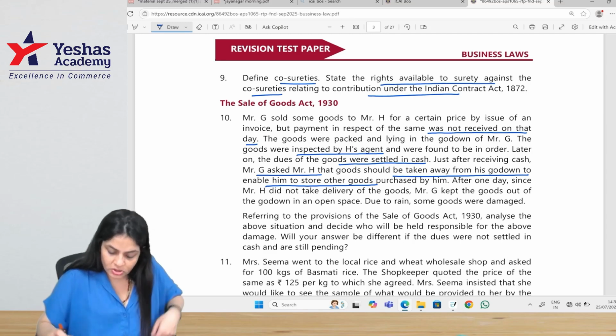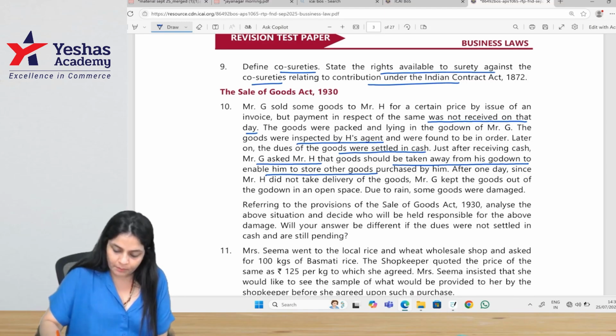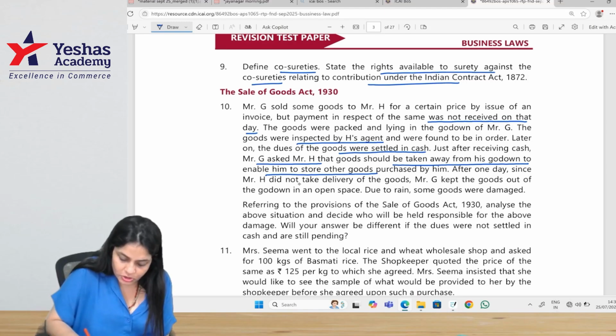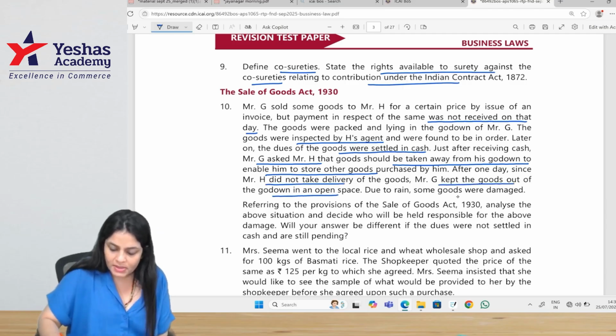Mr. G asked Mr. H that the goods should be taken away from his godown to enable him to store some other goods purchased by him. After one day, since Mr. H did not take the delivery of the goods, G kept the goods out of the godown in open space. Due to rain, some goods were damaged.